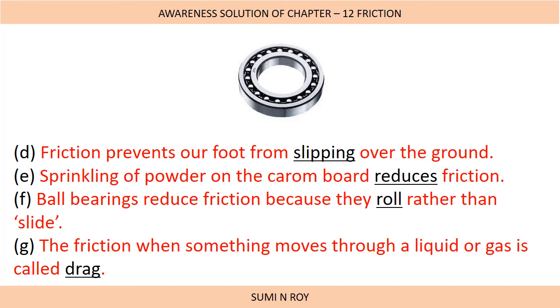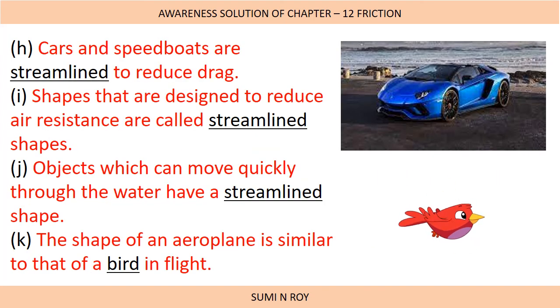Next, the friction when something moves through a liquid or gas is called drag. This is a special frictional force which is exerted in fluid, and that special frictional force has a name called drag. Next question, cars and speedboats are dash to reduce drag. They are made streamlined.